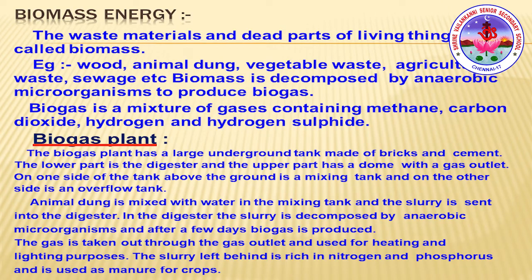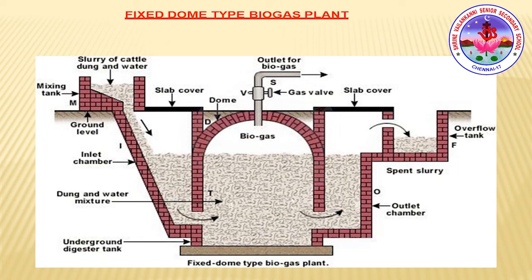Biomass energy. The waste materials and dead parts of living things we can call biomass. For example, wood, animal dung, vegetable wastes, agricultural waste, sewage, all this we can call biomass. The biomass is decomposed by anaerobic microorganisms to produce biogas. See, biogas is a mixture of gases: methane, carbon dioxide, hydrogen and hydrogen sulphide.